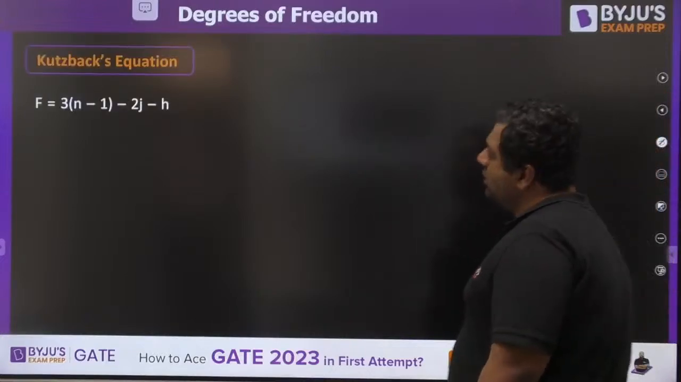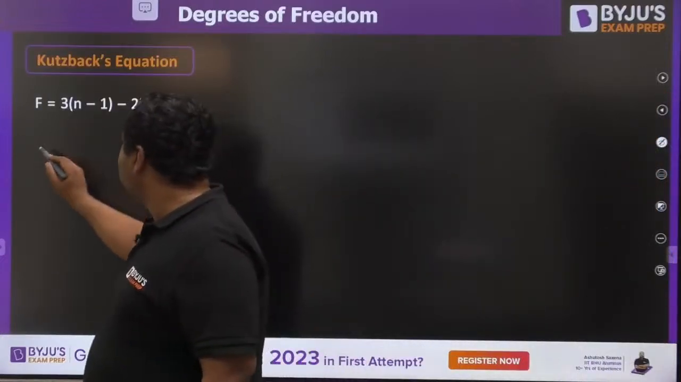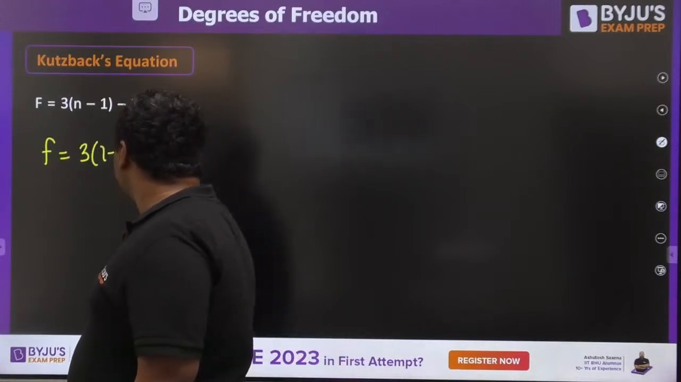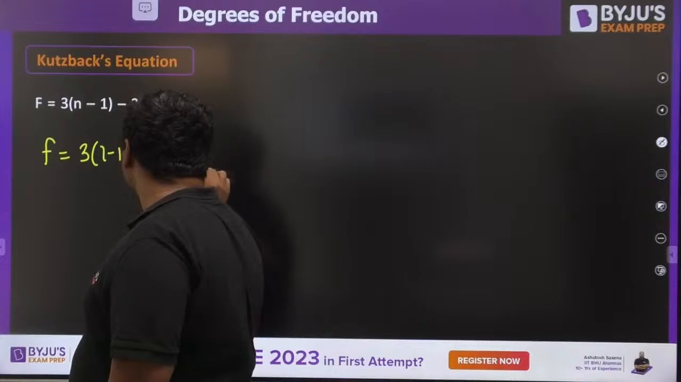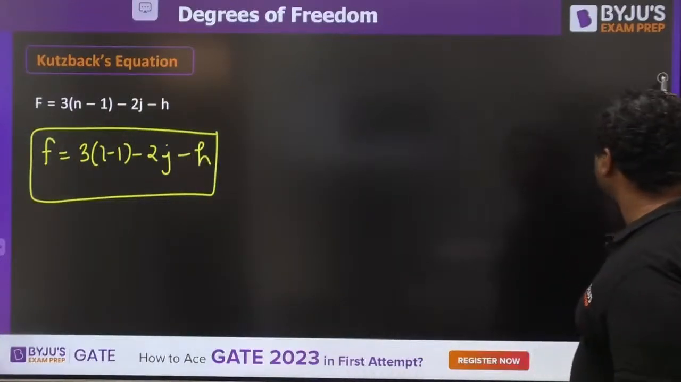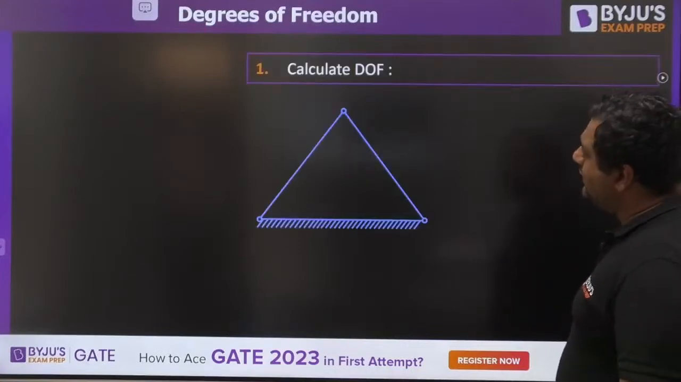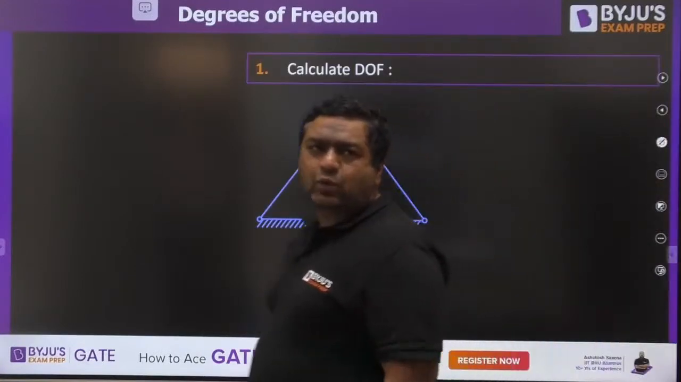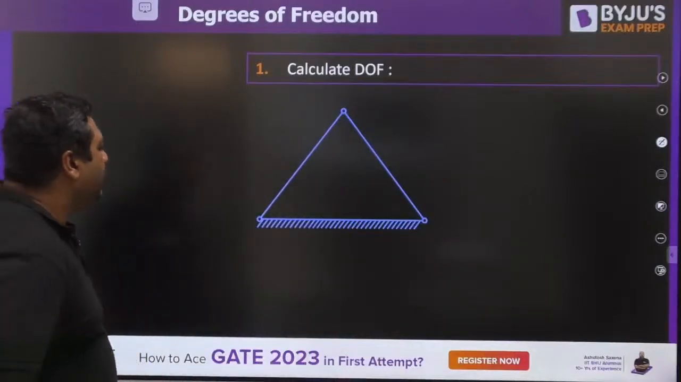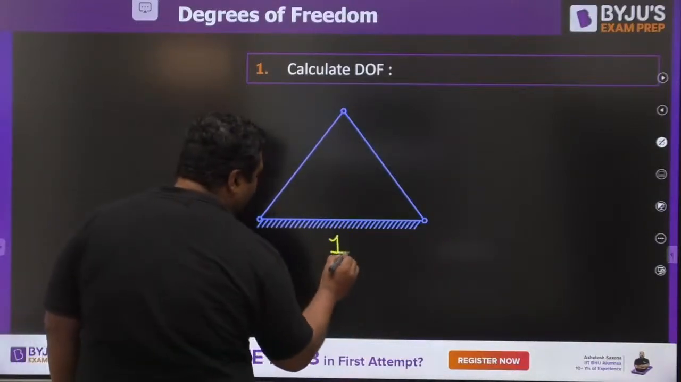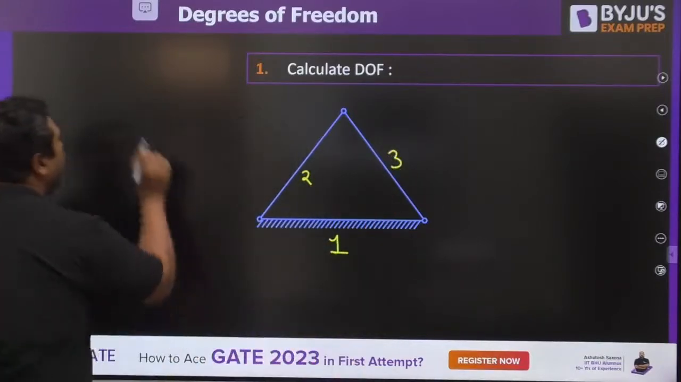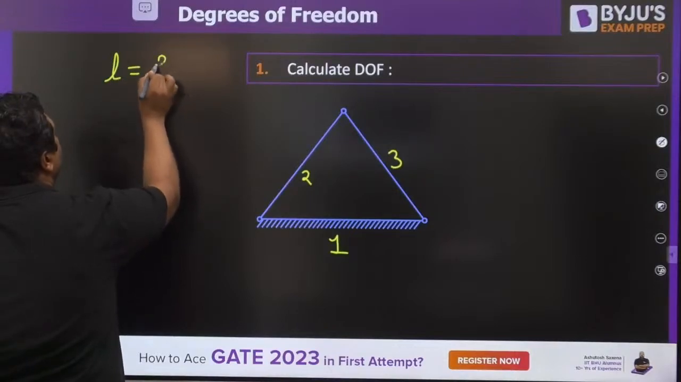This was the equation. So 3 into, you can write N or L. So F is equal to 3 into (L minus 1) minus 2J minus H. So this is the equation we had as Kutzbach's equation. So my dear, we are going to calculate now the degree of freedom. Now we are starting with the problems. So if you have this as link number 1, this as link number 2, this as link number 3, we can write here the number of links are 3.